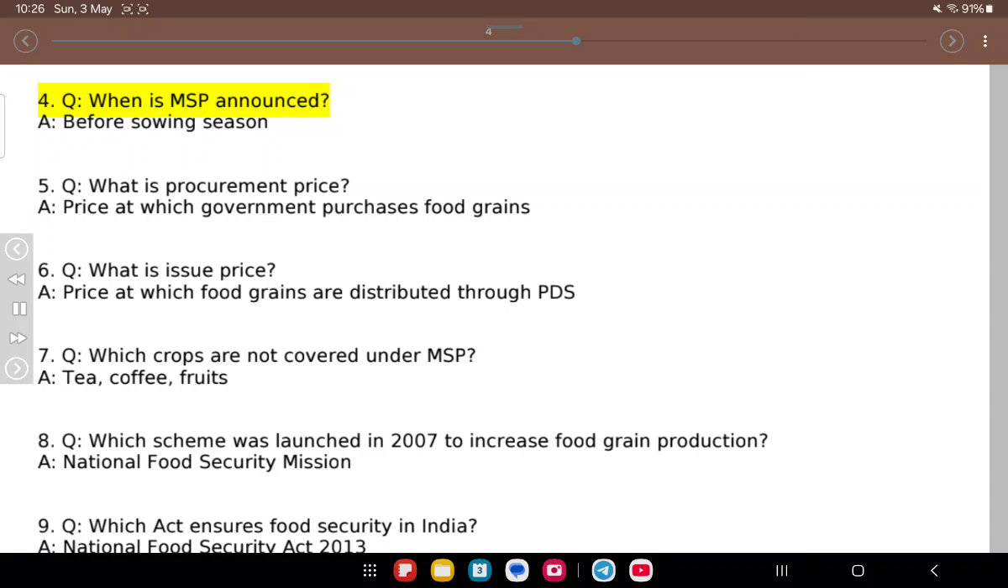4. Q. When is MSP announced? A. Before sowing season. 5. Q. What is procurement price? A. Price at which government purchases food grains. 6. Q. What is issue price? A. Price at which food grains are distributed through PDS.